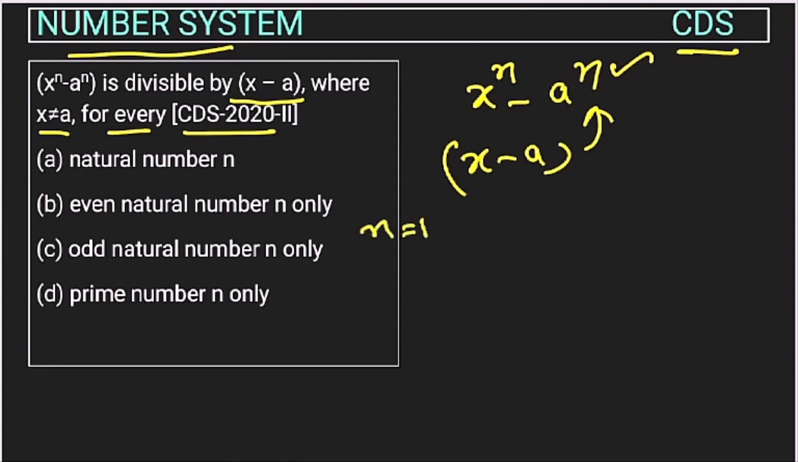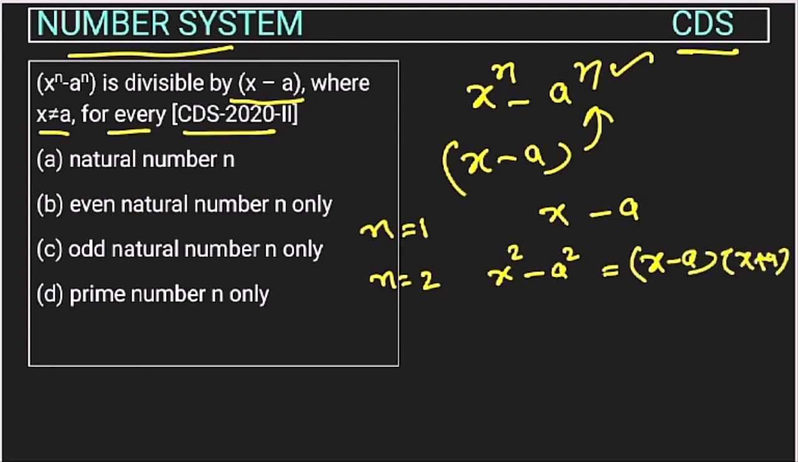If n is 1, then this will be x minus a, then it will be divisible directly. If n is 2, then this will be x square minus a square. So this will be x minus a and x plus a. Again, this is divisible. If n is 3, so this will be x cube minus a cube. So this will be again divisible by x minus a. So n can have any natural number, right? So this is divisible for any value of n, right?